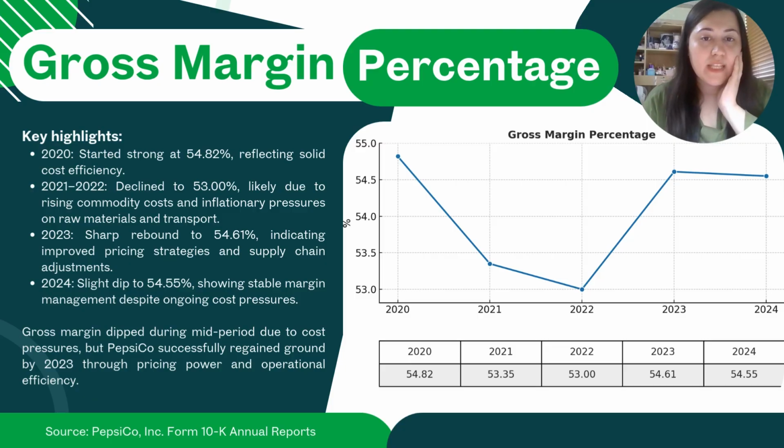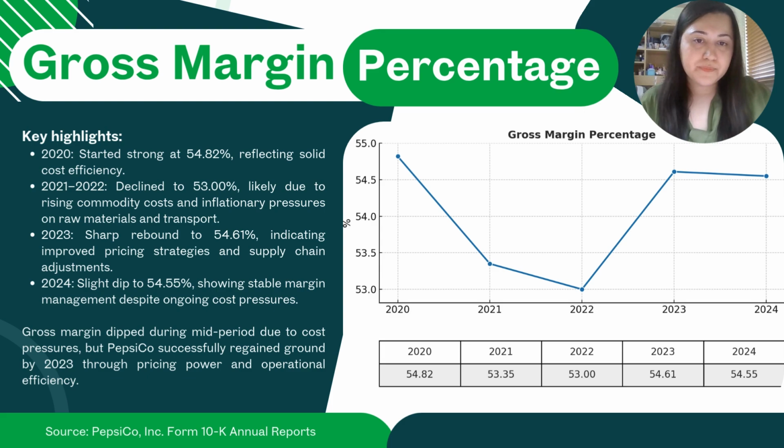So in gross margin percentage, we can see that in 2020 it started very strong at 54.82%. However, there was a decrease in both 2021 and 2022, and then by 2023, it actually increased. It almost got back to its previous levels in 2021. There was a slight decrease in 2024, but we can say that PepsiCo actually very successfully regained its ground by 2023. And the main reasons were probably its pricing power and operational efficiency.